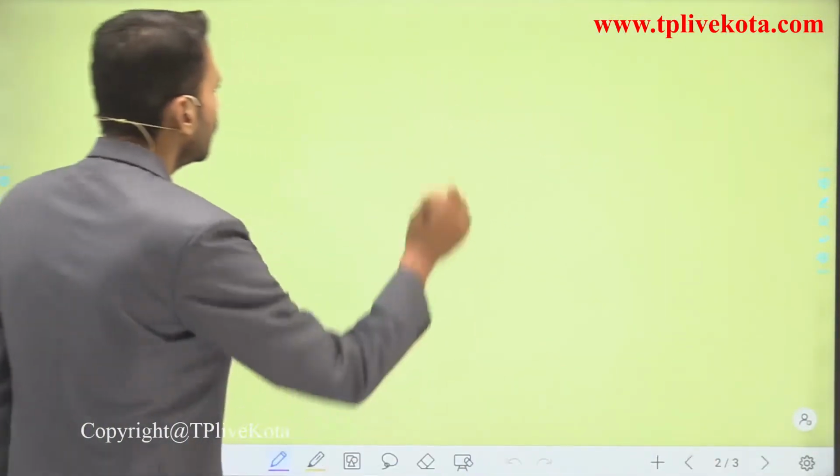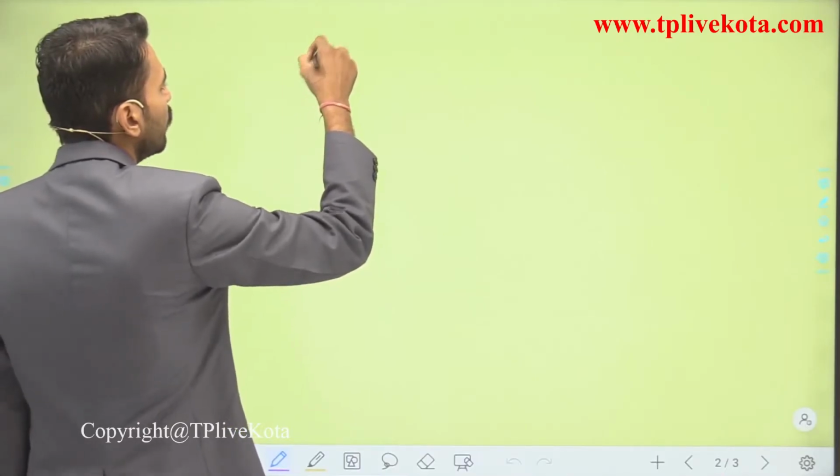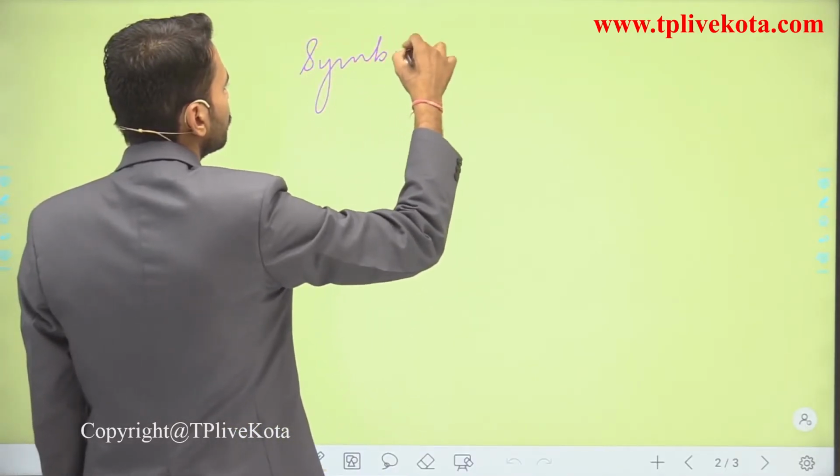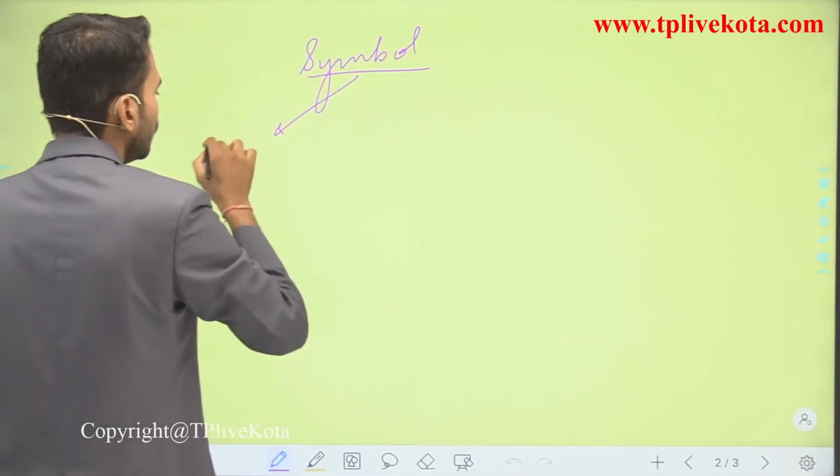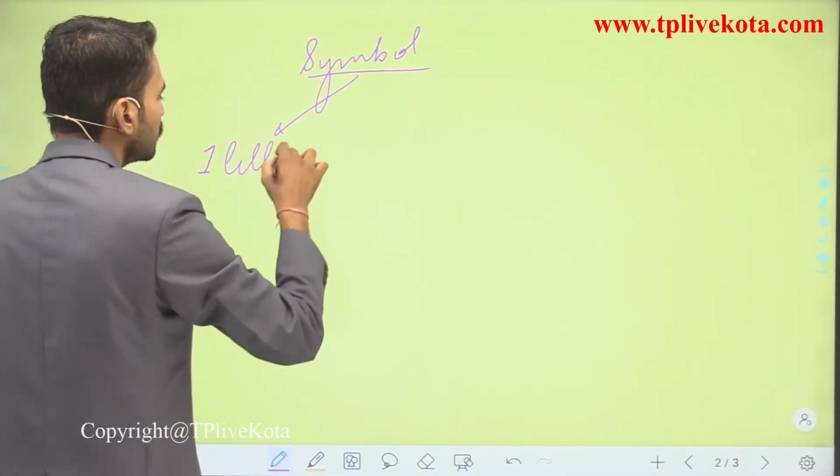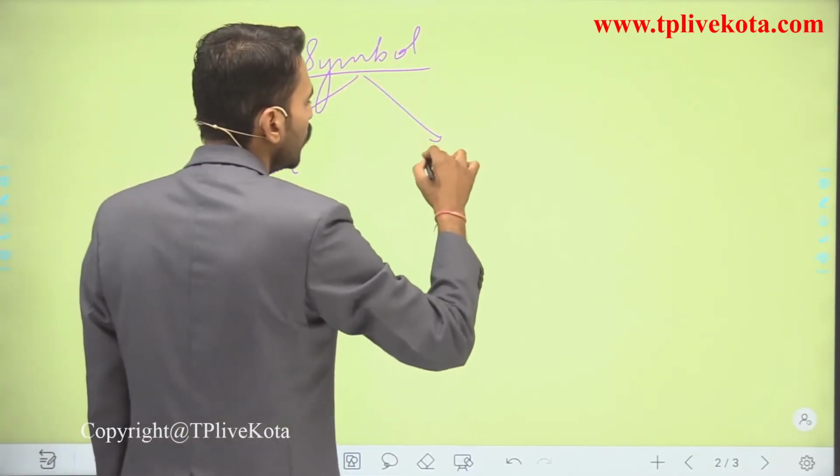So students, talking about the element symbols, we use either only one letter or we could use 2 letters.